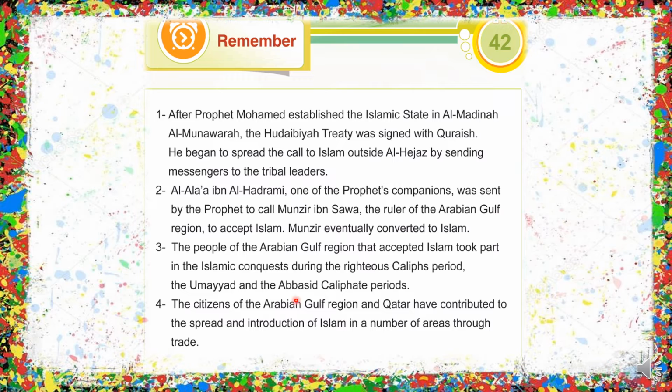this was when Qatar was converted into a trade center and experienced economic prosperity along with the other nations of the Arabian Gulf region. Fourth, the citizens of the Arabian Gulf region and Qatar have contributed to the spread and introduction of Islam in a number of areas through trade. Because people interact with each other, of course, they share about the faith, and in the process, the people were converted to Islam.